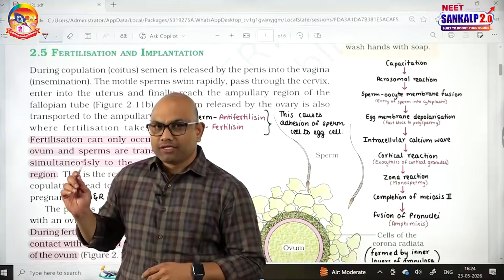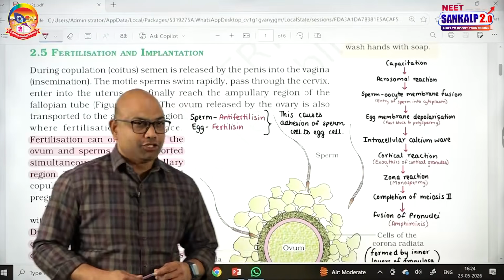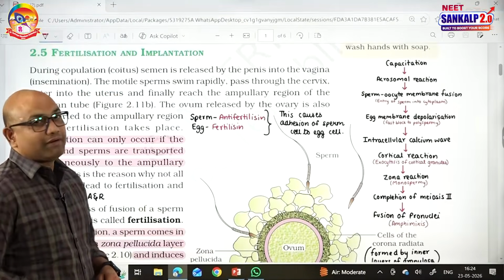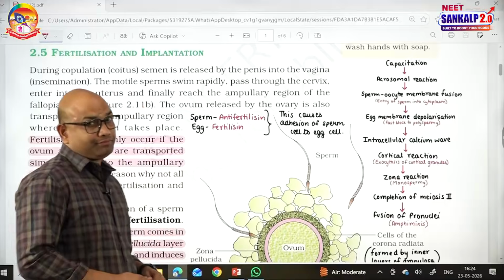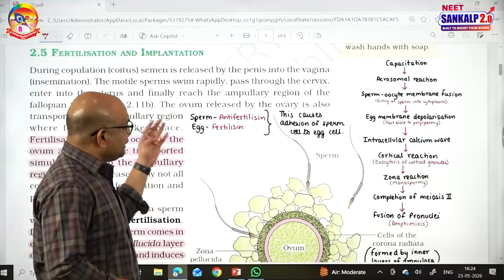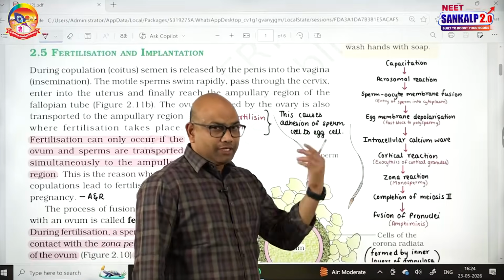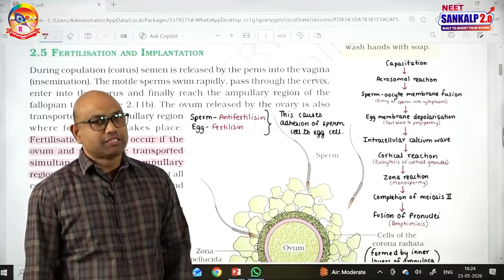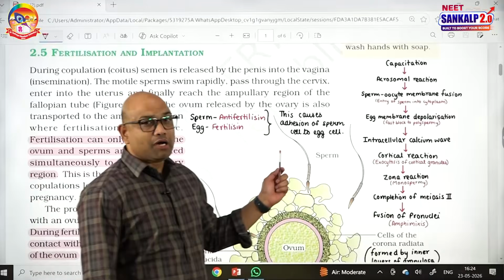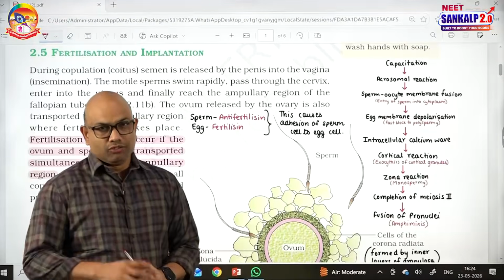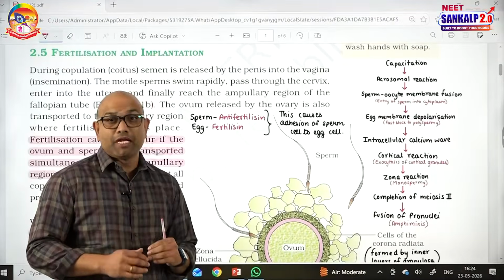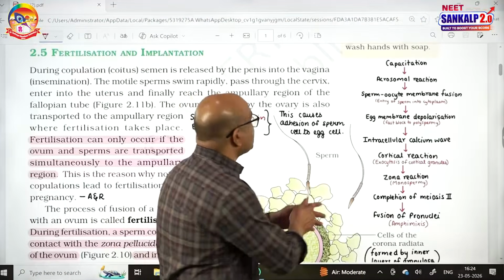The next topic after the menstrual cycle is fertilization. The site of fertilization is the ampulla of the fallopian tube. What are the events related to fertilization? Let me explain. When the sperms are released into the vagina of a female, that is said to be insemination. After insemination, the sperms will undergo certain changes. Those changes that happen in the sperm in the female reproductive tract are said to be capacitation.